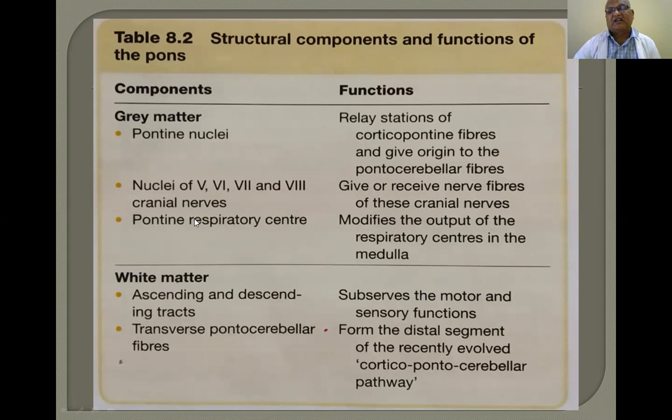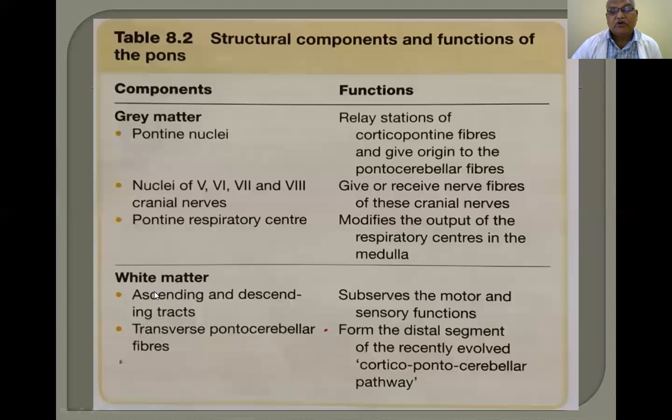Pontine respiratory center. In the pons also, a respiratory center is present. It modifies the output of the respiratory centers in the medulla. In the medulla also, a respiratory center is there. The pons is superior to the medulla. So this pontine respiratory center modifies the action of the respiratory center present in the medulla.